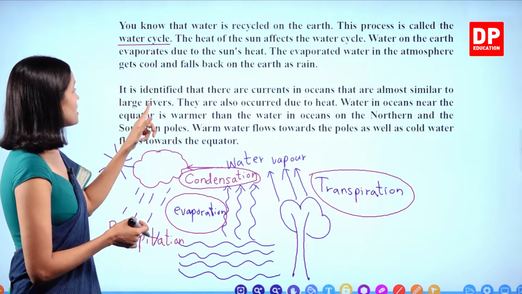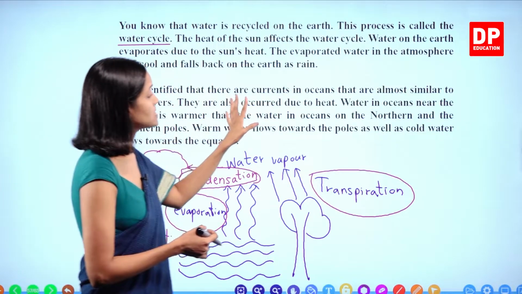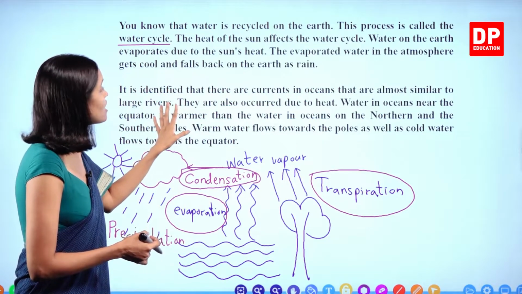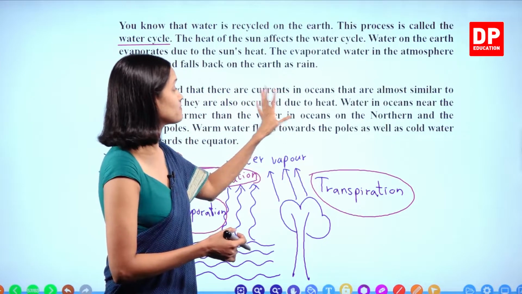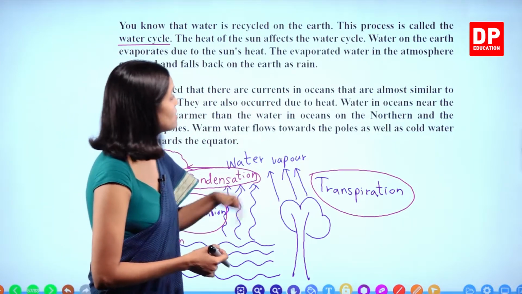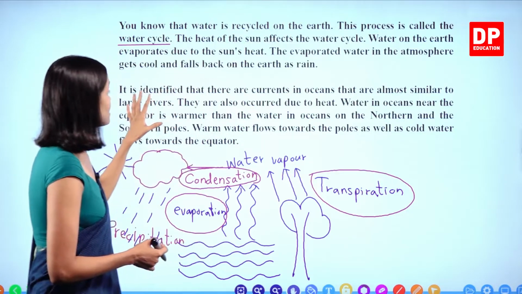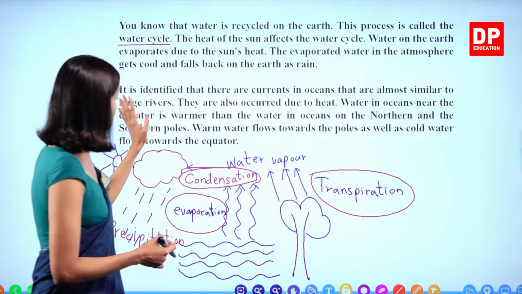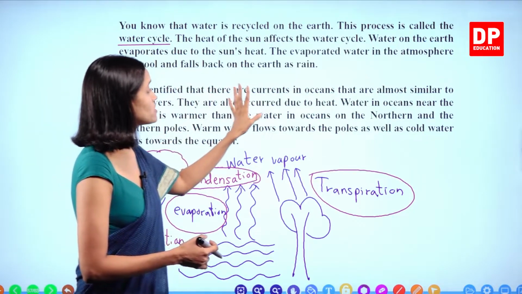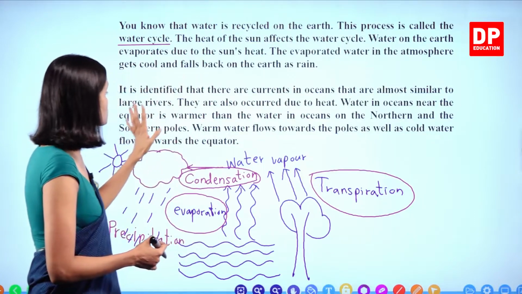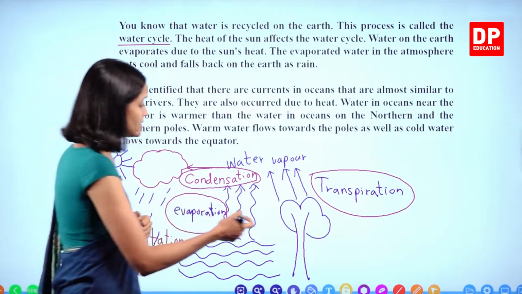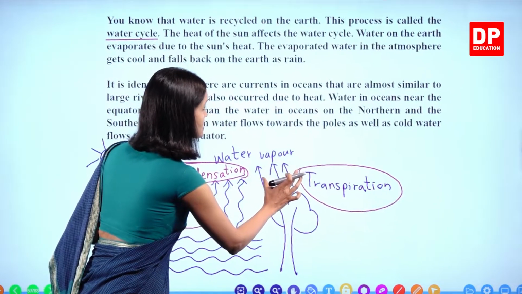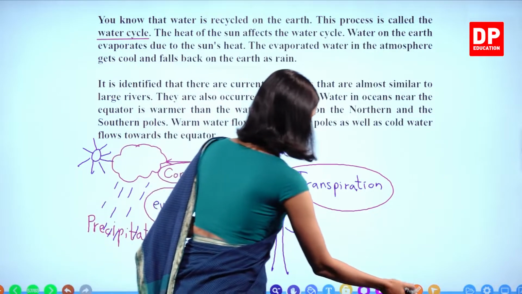It is identified that there are currents in oceans that are almost similar to large rivers. They also occur due to heat. Right? We'll go through this. Water in oceans near the equator is warmer than the water in oceans on the northern and the southern poles. Warm water flows towards the poles as well as cold water flows towards the equator. Right? So water currents occur because of heat, because of temperature changes. Okay? So how does this happen?